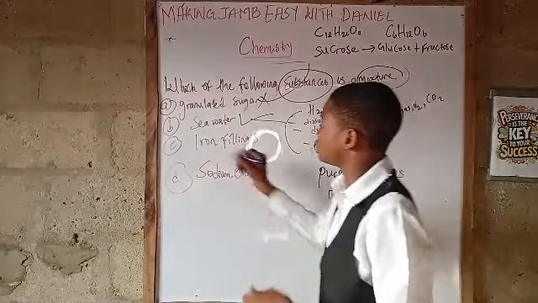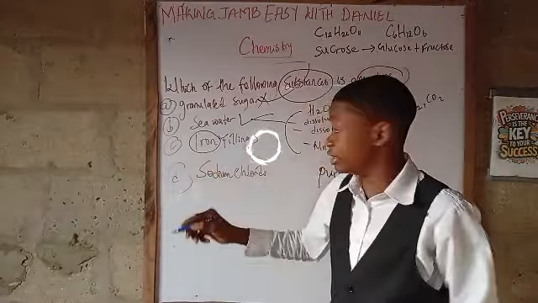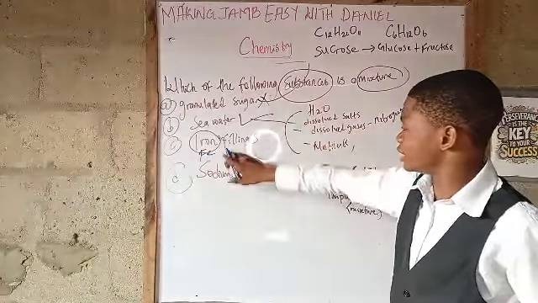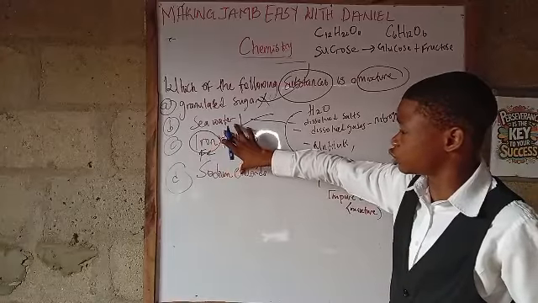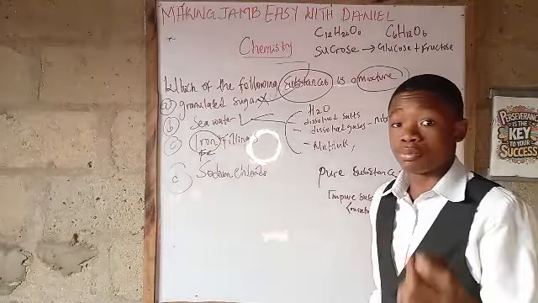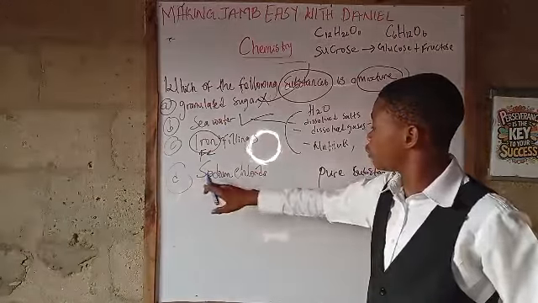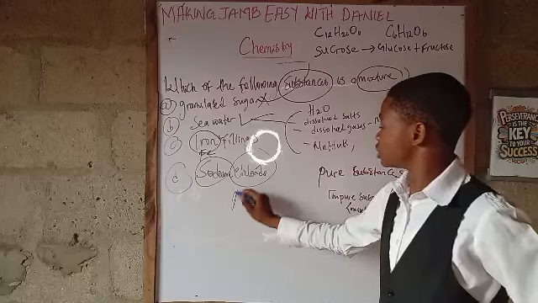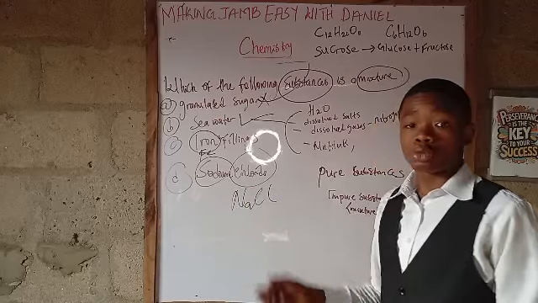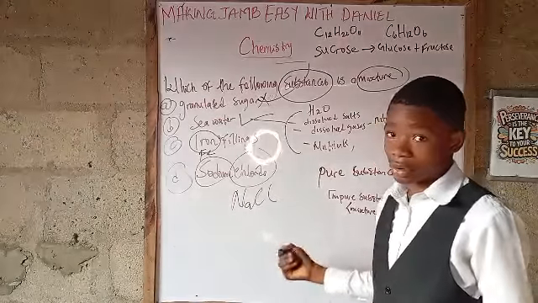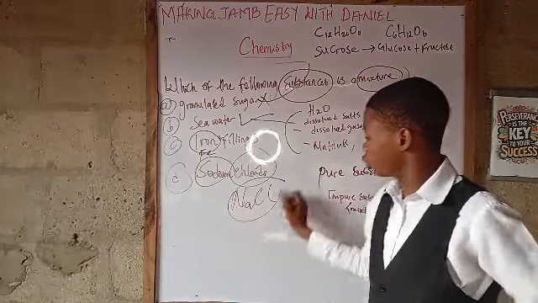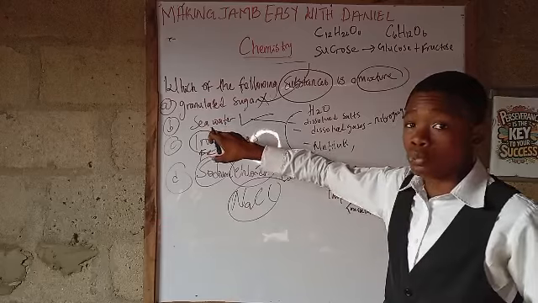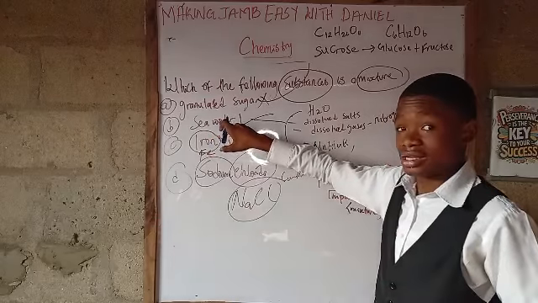That means our answer here is seawater. Let me break down iron filings and sodium chloride. Now, iron filings: we know that iron is an element, Fe, right? It's like iron broken down, pieces of iron. That is iron filings. This is not a mixture because it's a pure substance. There's no impurity added to it. Now, sodium chloride. We have sodium and chlorine, which is NaCl. Sodium chloride is a salt, normal table salt, and this is a compound. So our answer here is seawater. And I hope you know the reasons why seawater is our answer.